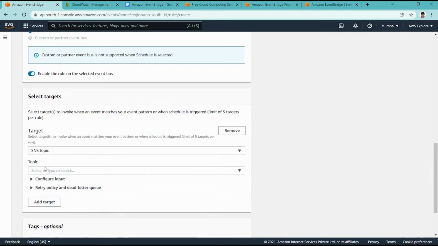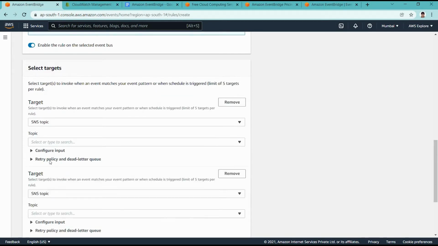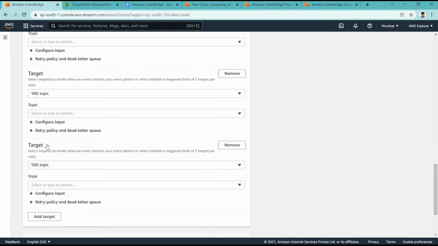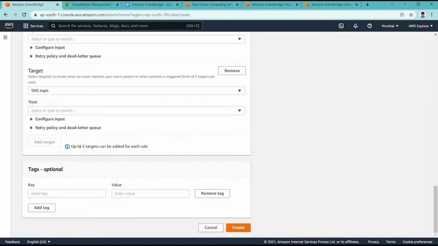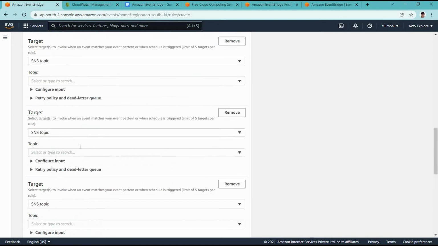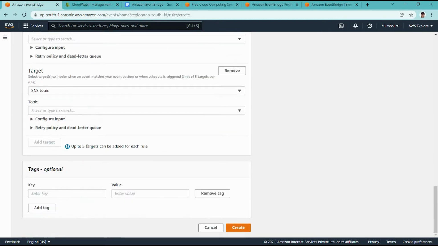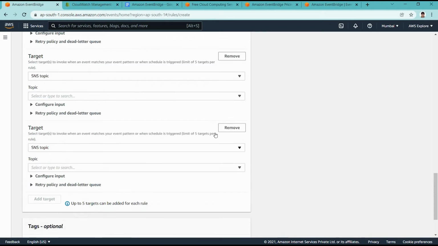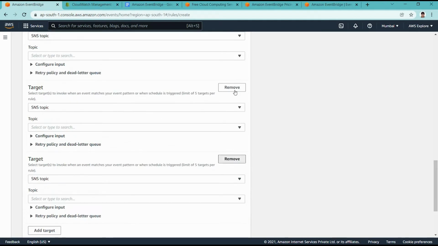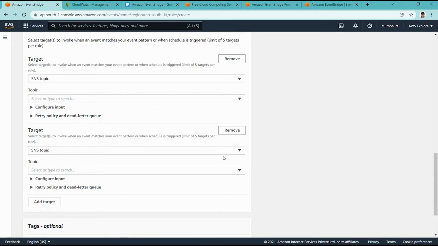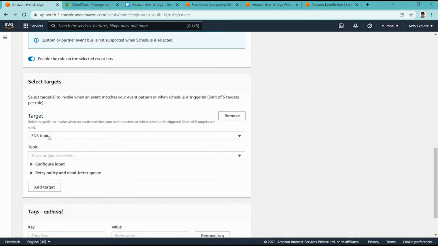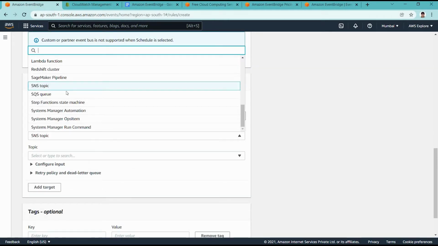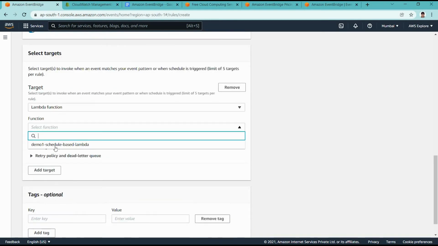Now I am setting a target. We are able to set multiple targets per rule, but there is a limit: we are able to create a maximum of 5 targets per rule in EventBridge. For now I am only using one target, a lambda function which we already created.